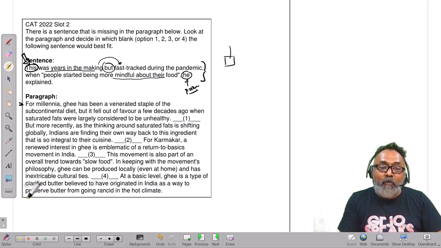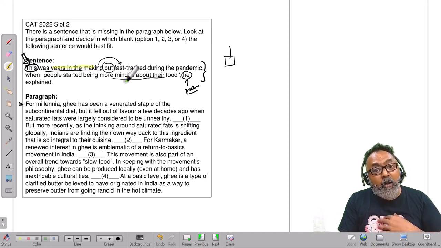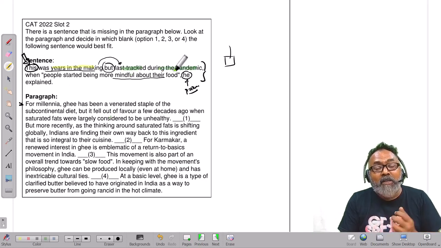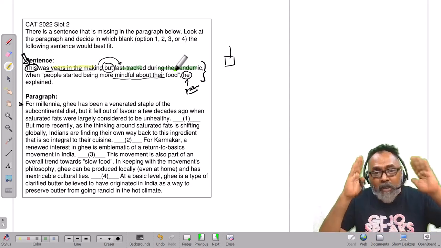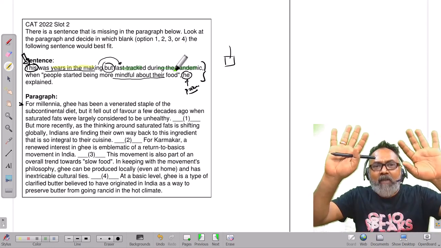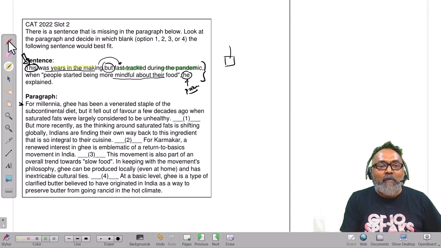Secondly, if you look at this particular sentence, it is talking about the fact that something was years in the making. It took a lot of years. But it was fast-tracked during the pandemic. Something happened during the pandemic that happened quickly. Okay, we just understood the sentence independently. Leave the sentence there. Let's go to the passage.